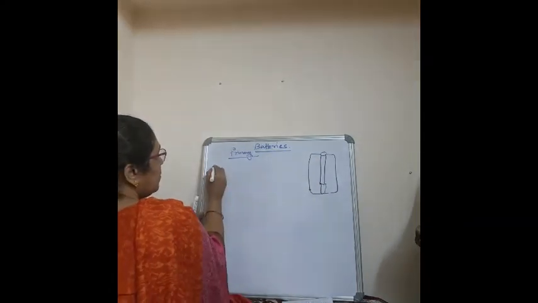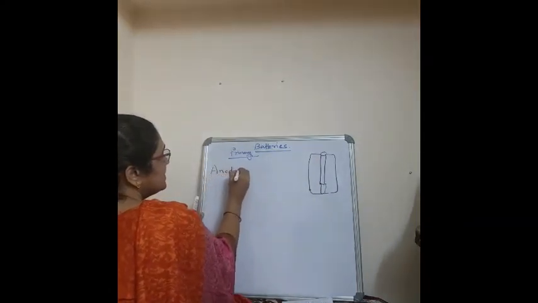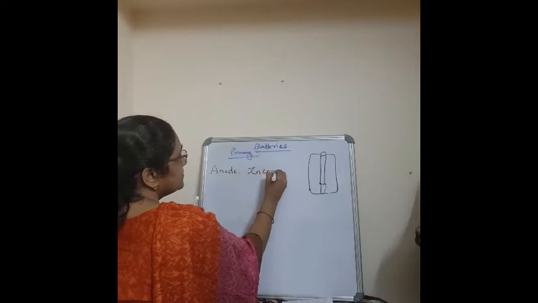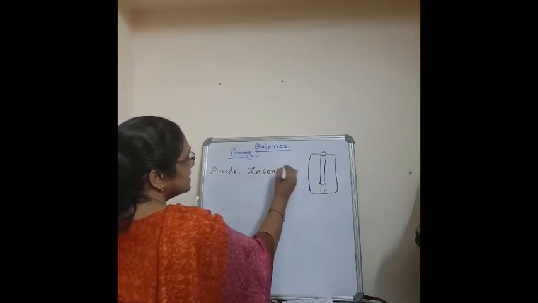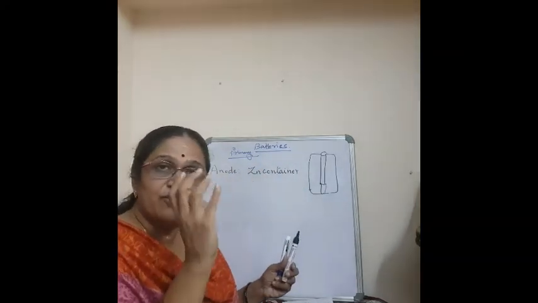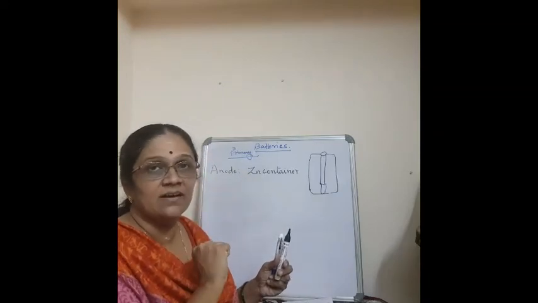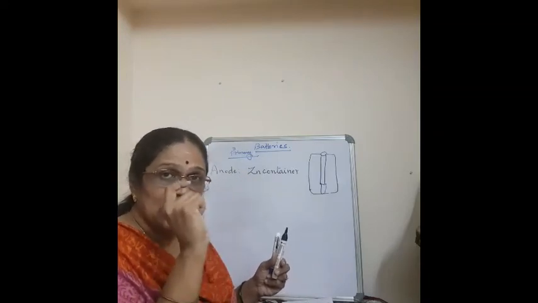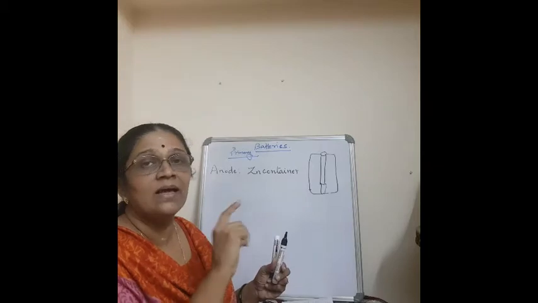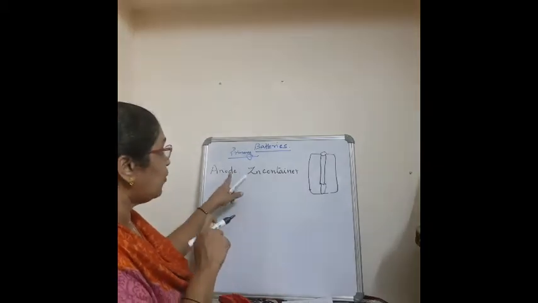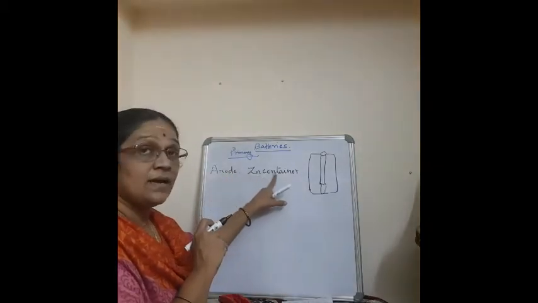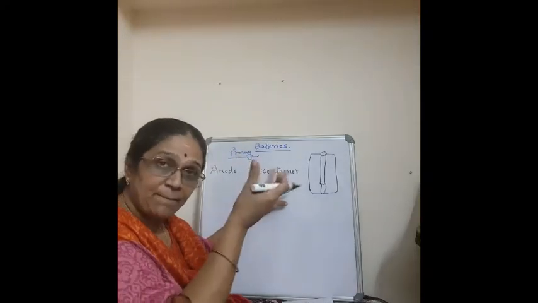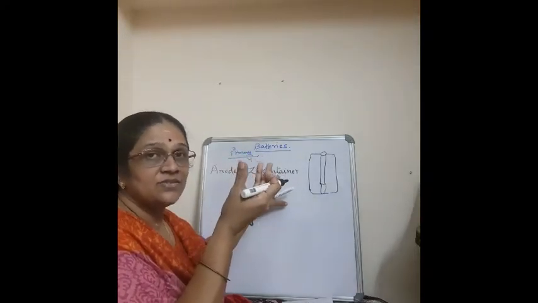So the anode of this battery is a zinc container. See, the outermost covering of the battery is made up of zinc. So that acts as the anode in this dry cell or the Leclanche cell. So what is the anode there? The anode is the zinc container or the zinc wrap around the cell.